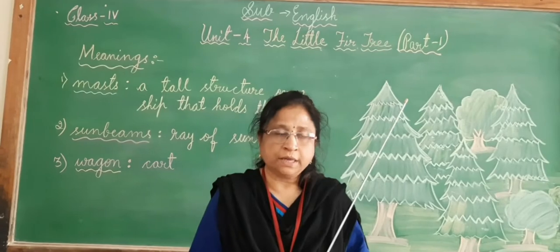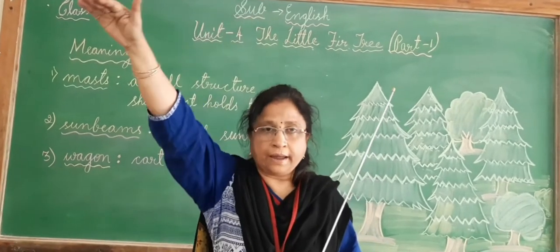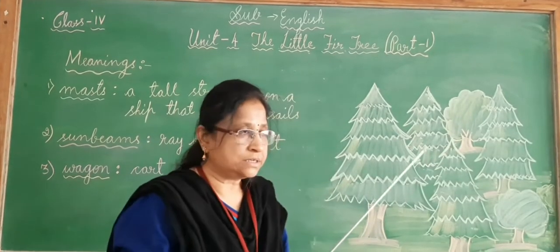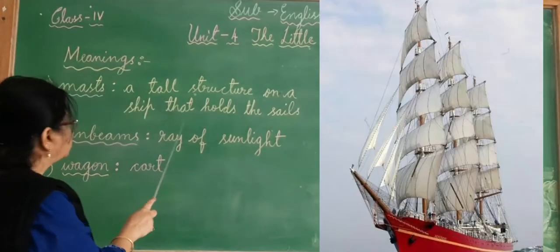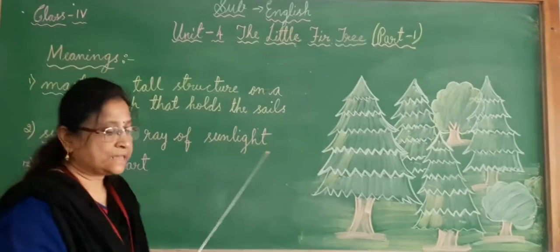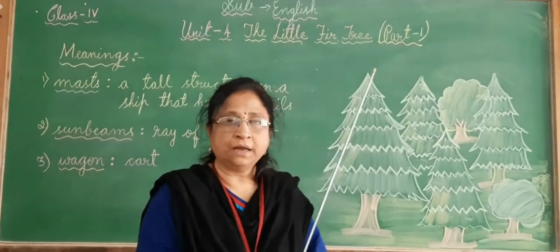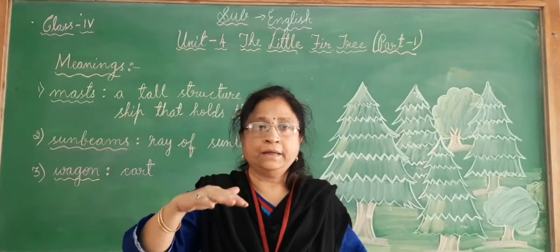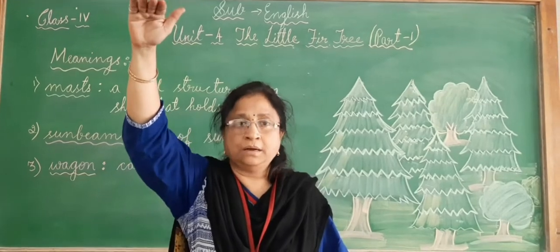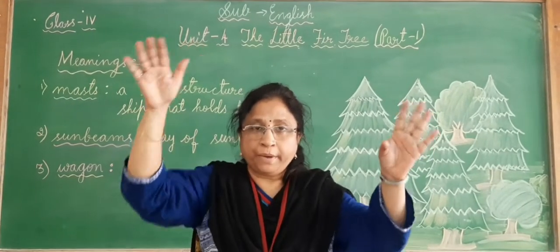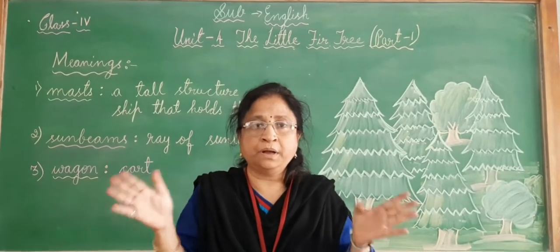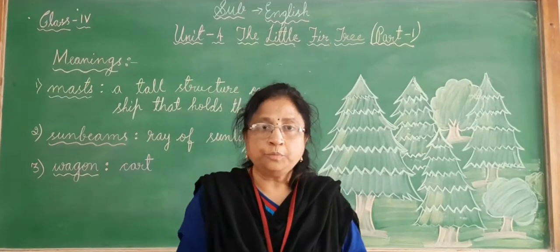The stork said it flew far away in the sky and it saw the masts. What is the mast, children? Mast is the tall structure on a ship that holds the sails. For example, you know how ships are, children? They are very big, and layers are built to maintain the structure of the ship, just to hold the ship straight and in a good position.